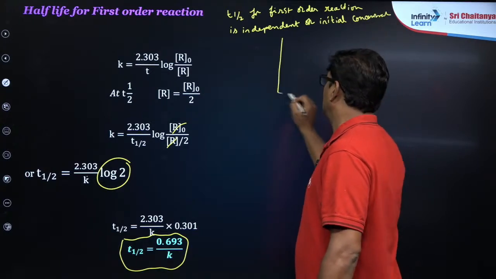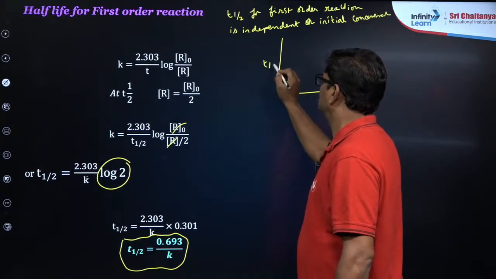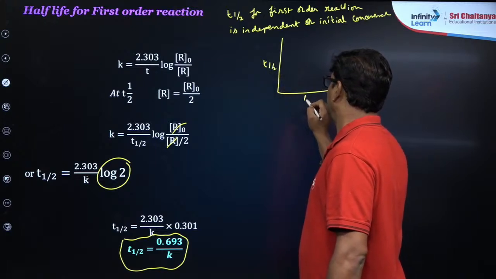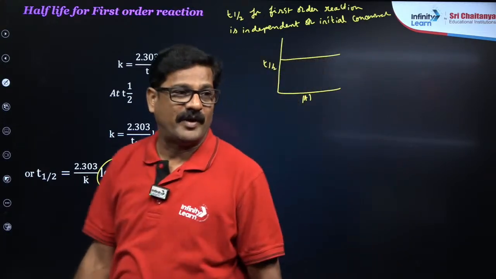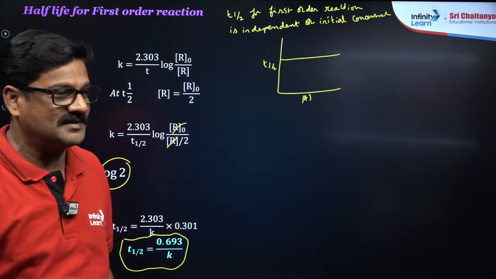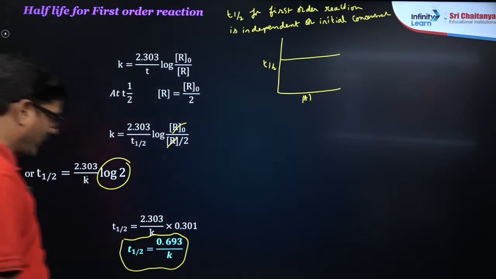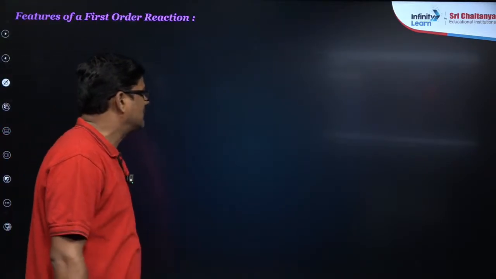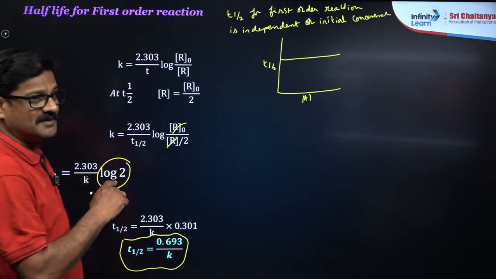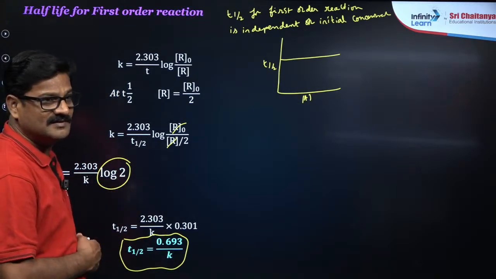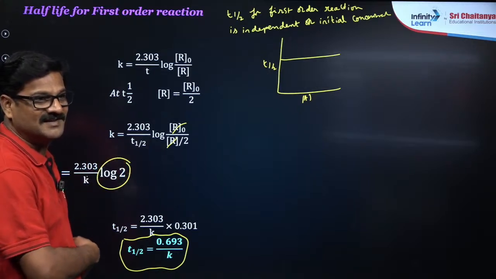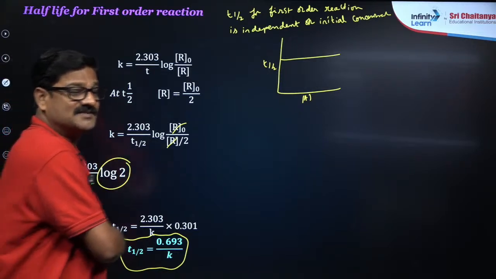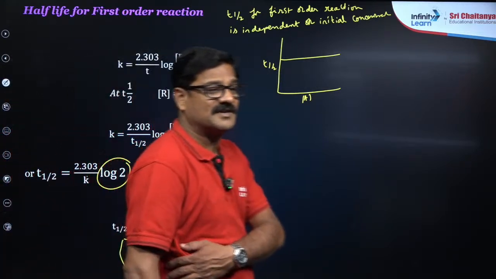I just want to say, t half versus the concentration of A is going to be a straight line parallel to the x-axis. Fine, a straight line parallel to the x-axis. Okay, that's very, very important. Very important. Yeah, I started everything from scratch. I started everything from scratch.